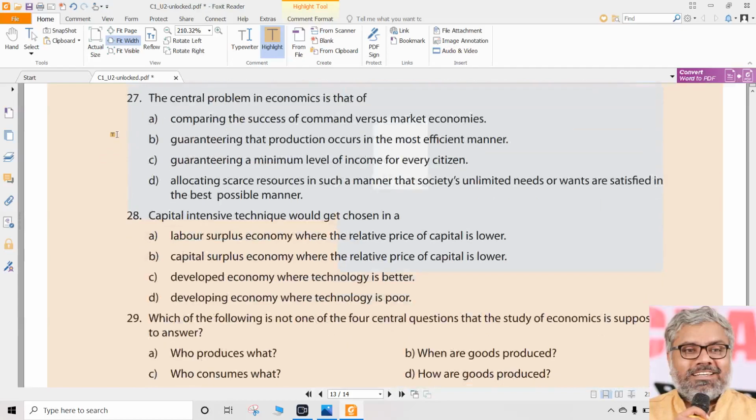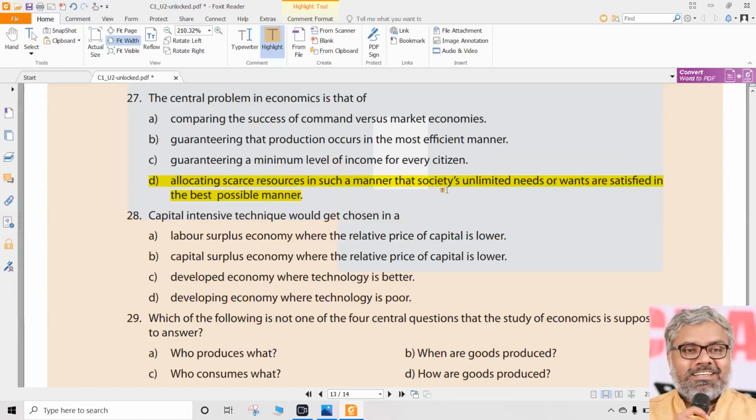Question number 27. The central problem in economics is that of comparing the success of command versus market economies. No, that is not the problem. Guaranteeing that production occurs in the most efficient manner. Definitely not. Guaranteeing a minimum level of income for every citizen. No, that is not a central economic problem. So basically the problem is this. Again, for the 27th question, the answer is D.